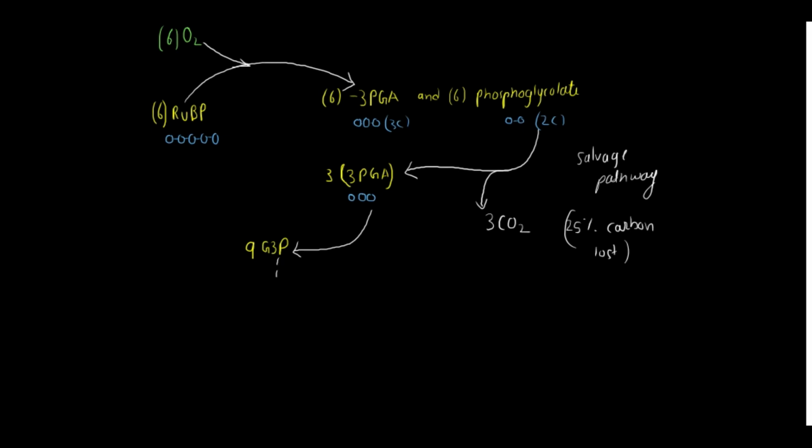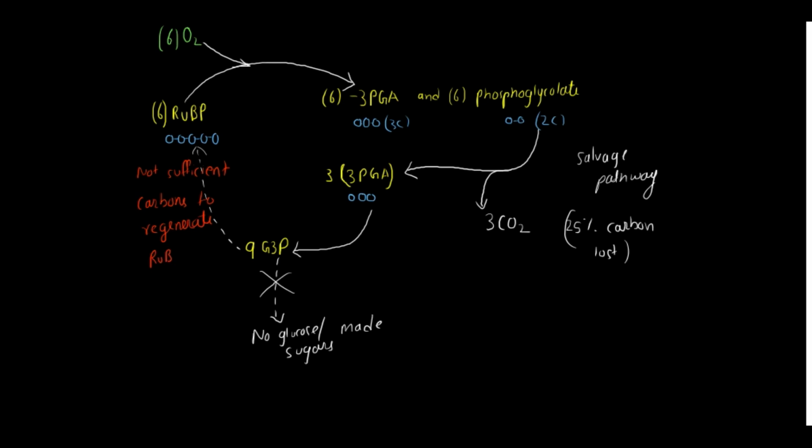So now, above 6 PGA and below 3 PGA, altogether we get 9 G3P. For regeneration we require almost 10 G3P, that is glyceraldehyde 3-phosphate. But here only 9 are there, so there is no sufficient carbon to regenerate RuBP. So that is the reason we say carbon has been lost, carbon has been stolen, and there is no sugar produced. So we lose in both things.